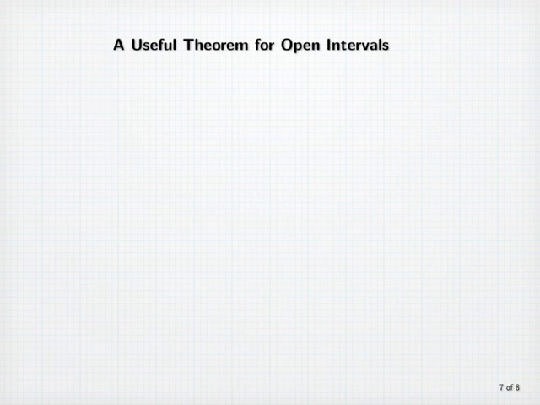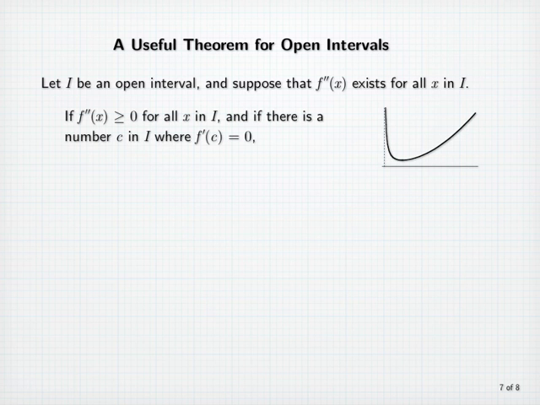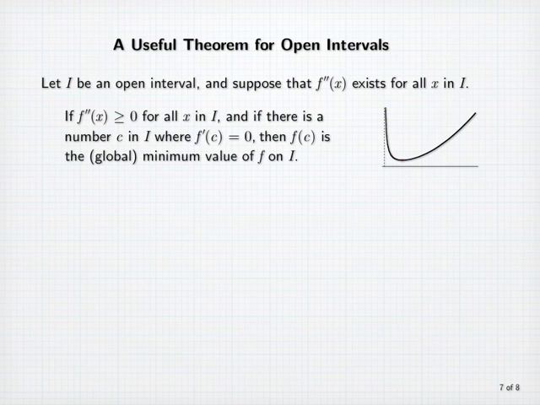We'll now state a theorem that turns out to be very useful for finding extreme values on open intervals. Let I be an open interval, and suppose that f double prime of x exists for all x in I. If f double prime of x is greater than or equal to 0 for all x in I, and if there's a number c in I where f prime of c equals 0, then f of c is the global minimum value of f on I.